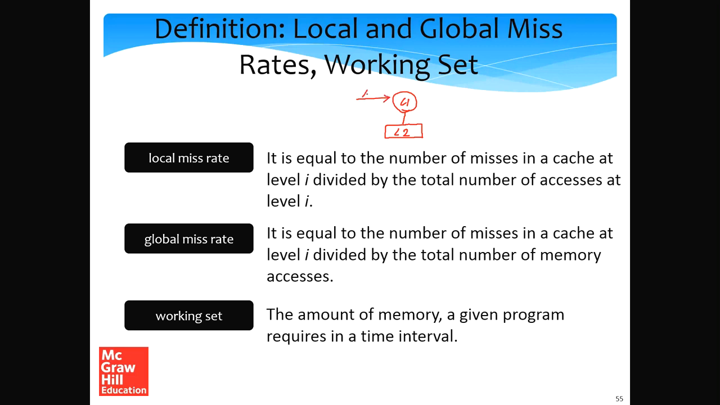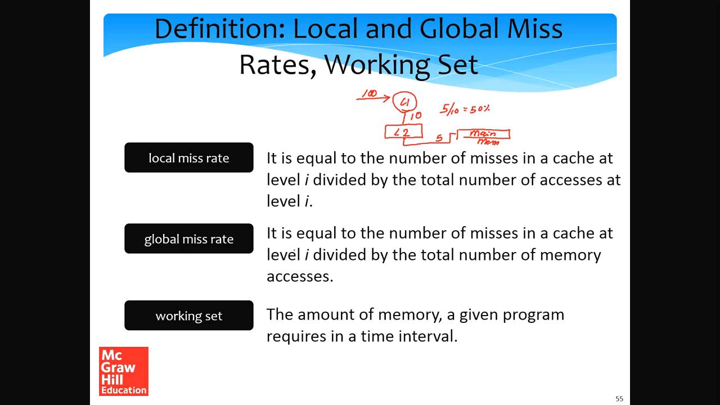Let's assume 100 accesses go to the L1 cache and then 90 of them have a hit in L1 but 10 go to the L2, and from the L2 to the main memory 5 accesses go. So at the L2 the local miss rate is essentially, it gets 10 accesses, it has 5 misses, so the local miss rate is 50%.